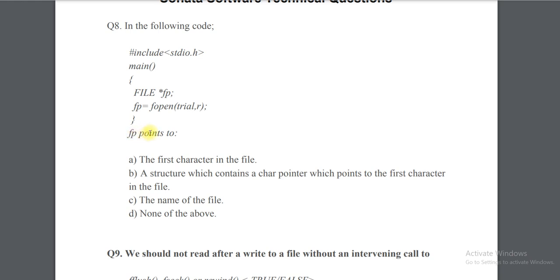So fp, what is it going to point to? The first character in the file? No guys, fp is not going to, it is the cursor that is going to find it, not fp, right? A structure which contains a char pointer, which points to the first character in the file. So option B is going to be correct. The name of the file, none of the above. So option B is correct for it.